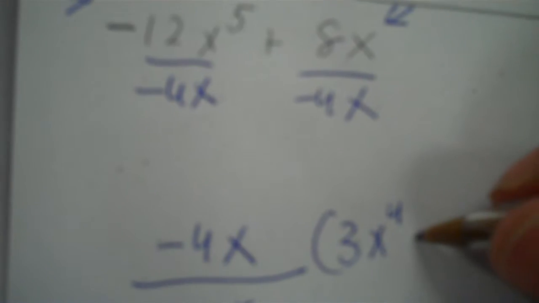Then I take positive 8 divided by negative 4. That's negative 2, so negative 2, and then x divided by x cancels, so we don't put anything on the 2. There's the answer.